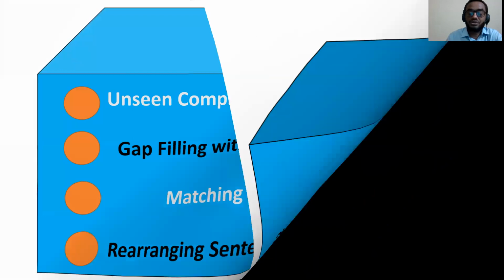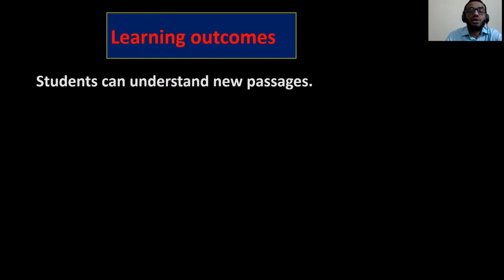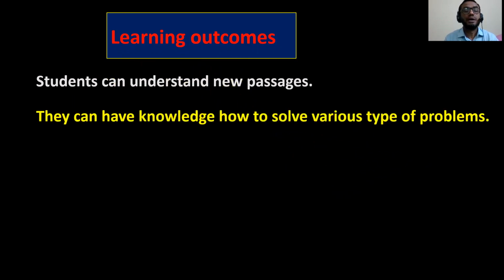So, go next. At first, there are the learning outcomes. That means after completing the lesson, students can understand new passages. You can have the knowledge of how to solve various types of problems.